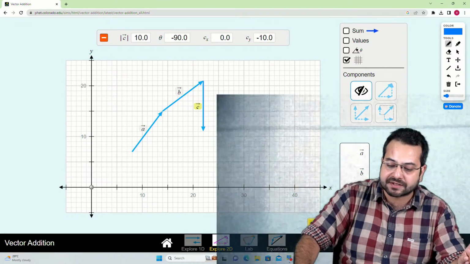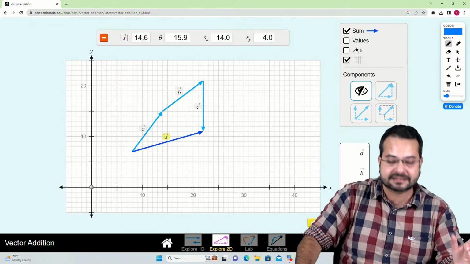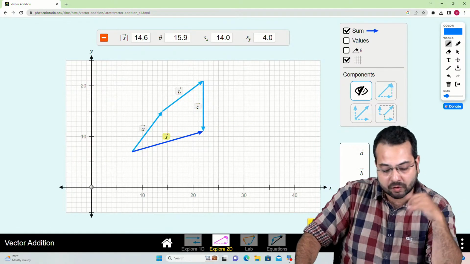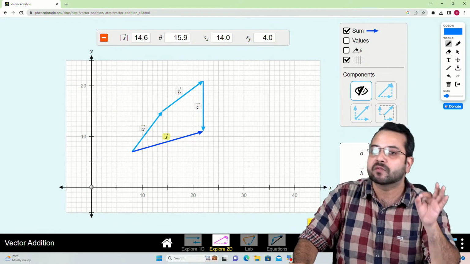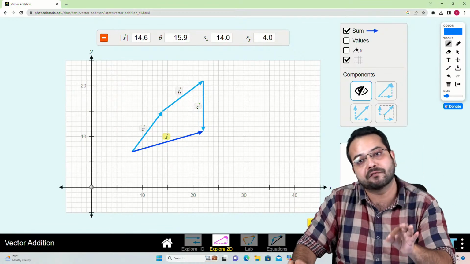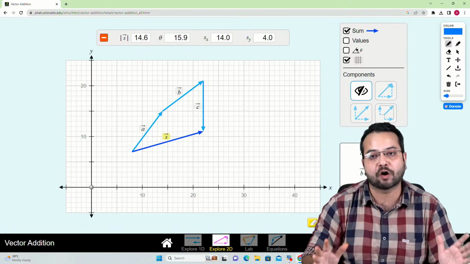So are you ready to see the result? If I do the sum, you can see that this is the sum. The resultant is a vector going from the tail of the first vector to the head, or the tip, of the last vector. So this is known as the polygon law of addition.